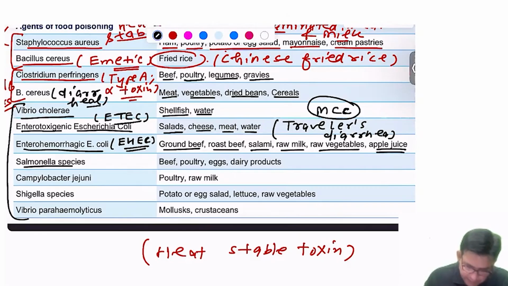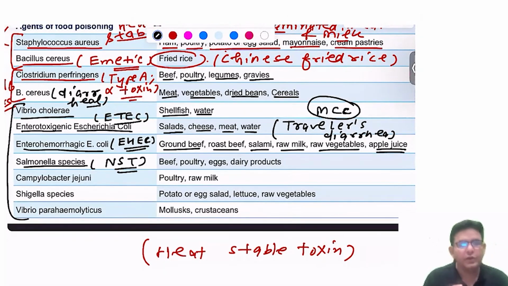Now talking about the Salmonella. Which Salmonella? Non-typhoidal Salmonella. So you can call it what? NTS. What you can call it? Non-typhoidal Salmonella. Associates with what? Beef, poultry products, eggs, dairy products. So that is regarding the Salmonella. And which Salmonella? Non-typhoidal Salmonella.